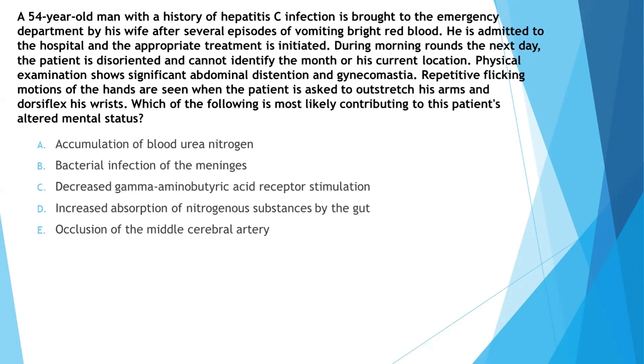Physical examination shows significant abdominal distension and gynecomastia. Repetitive flicking motions of the hands are seen, meaning asterixis, when the patient is asked to outstretch his arms and dorsiflex his wrists. Which of the following is most likely contributing to this patient's altered mental status? Accumulation of blood urea nitrogen, bacterial infection of the meninges, decreased gamma-aminobutyric acid receptor stimulation, increased absorption of nitrogenous substances by the gut, or occlusion of the middle cerebral artery.